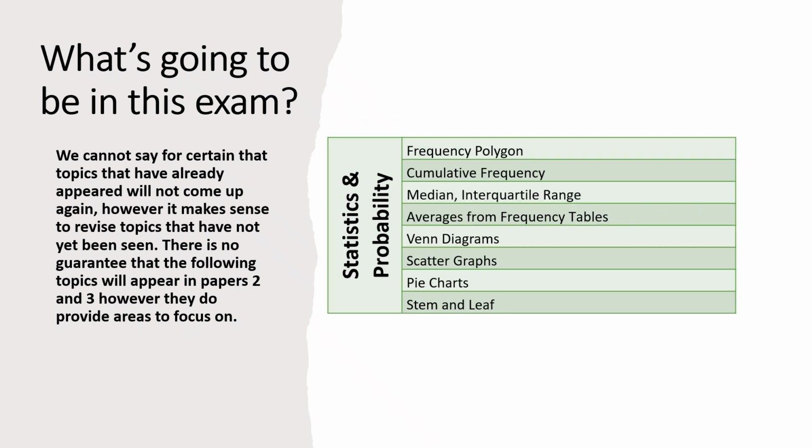In terms of statistics, there was some more statistics in Paper 2. The two big ones on here that we are yet to see are a cumulative frequency graph and a frequency polygon, both high frequency topics. Most of the time you'll see a cumulative frequency graph in a set of papers, and we've not had one yet. Don't get confused between those two things. The other thing we're yet to see that's probably really high frequency is Venn diagrams. Again, it could be any of these things that come up; I'm just saying which are most frequent. Make sure you use this time tonight to revise what you think is best.